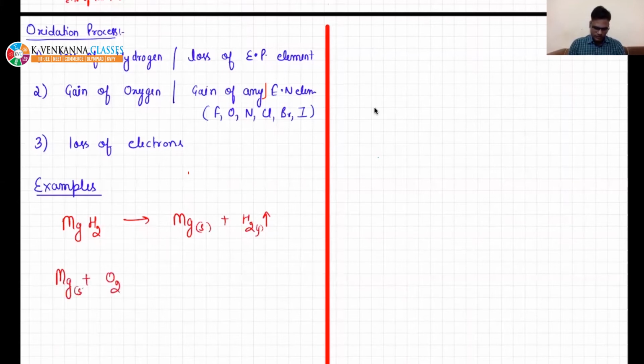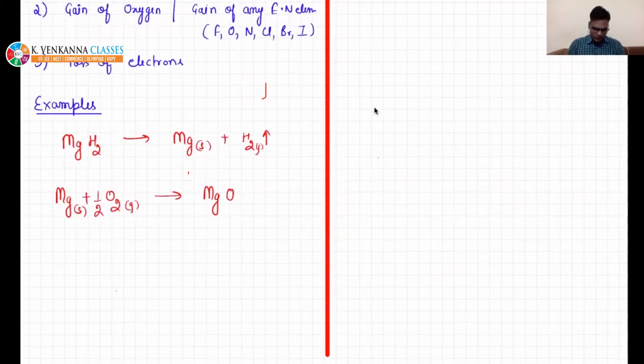Similarly, if you write again Mg solid plus oxygen gas. If you burn Mg ribbon, and you burn it in the presence of oxygen, then it will provide you MgO. You can balance it. So this is also an example of oxidation. You can also write 2 Mg plus O2 giving 2 MgO.